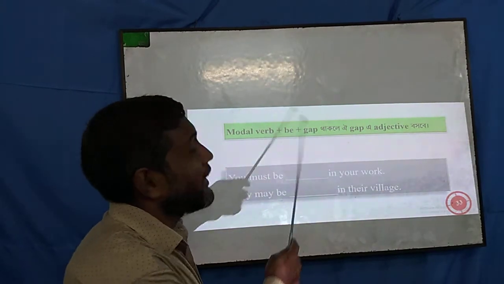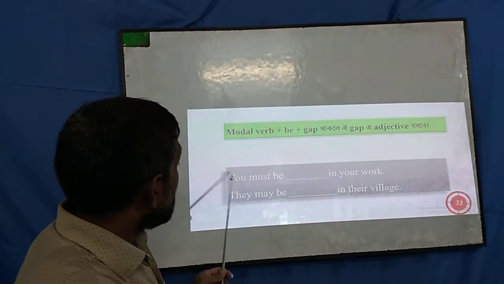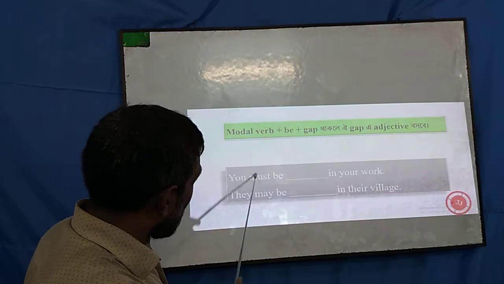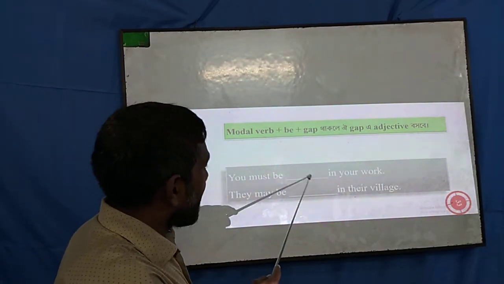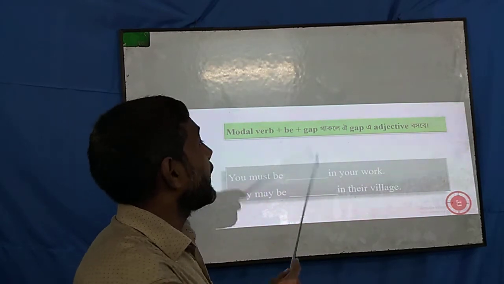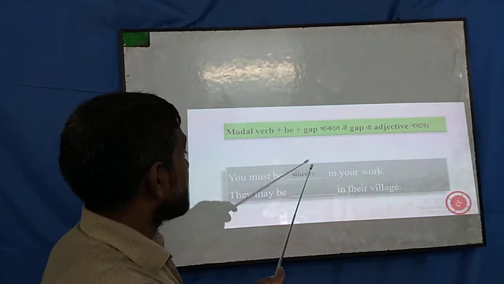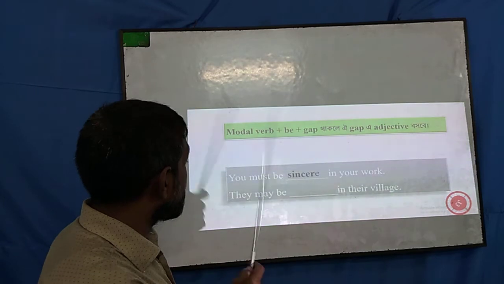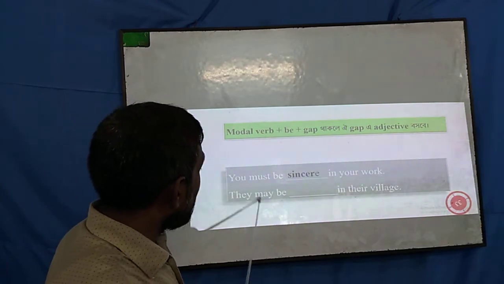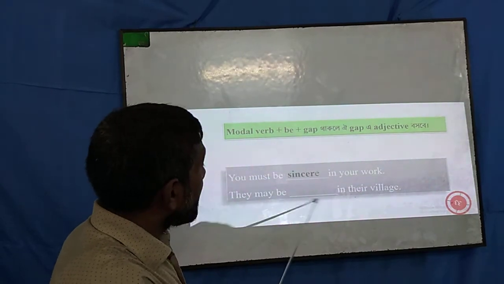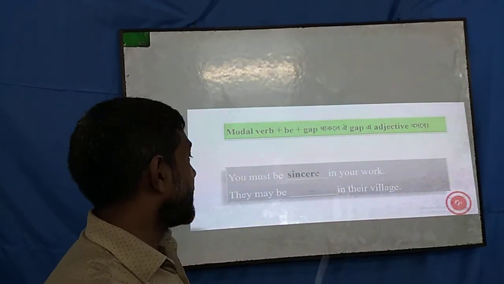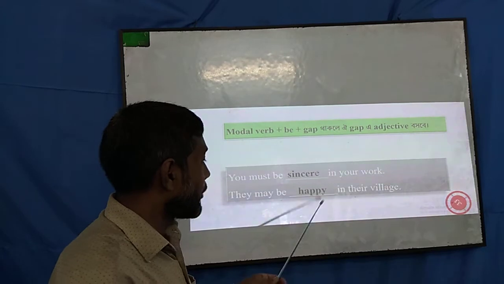So this is the technique only: you must be, so this is a modal verb and this is the be verb, and after that there is a gap, then you can understand here we have to use an adjective. So if you look at the rules, this is sincere, and again may is a modal verb, be. So according to this structure, the gap is fixed for an adjective. So if you use happy, then the answer will be happy.